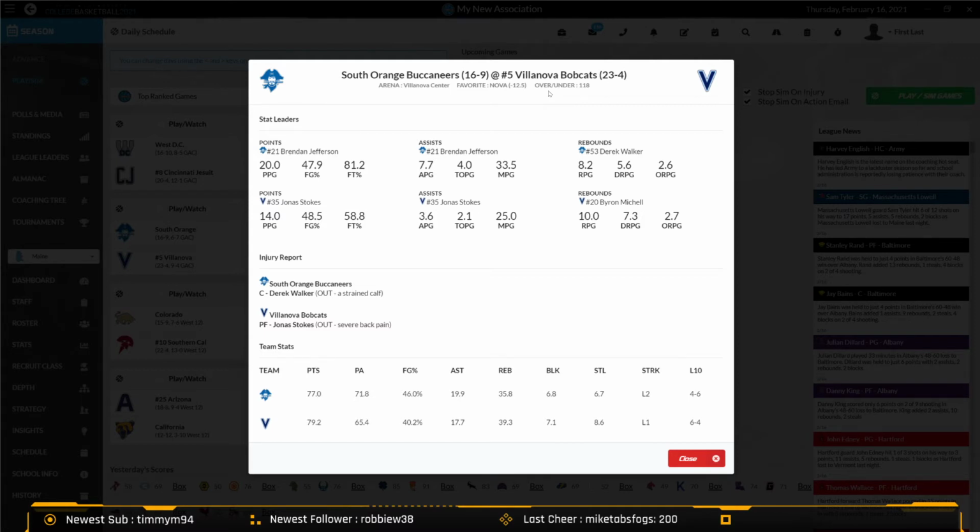Of course, we're just using some basic mathematical formulas to give you something fun to look at here. But I think it's a really fun addition to the game this year.